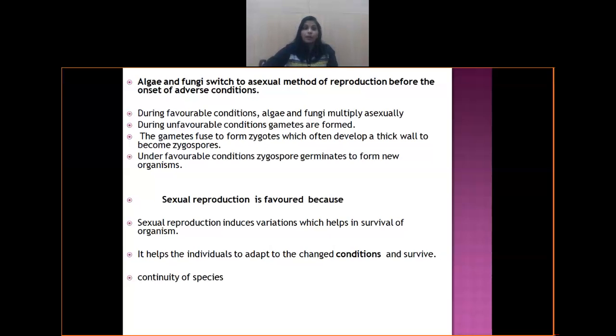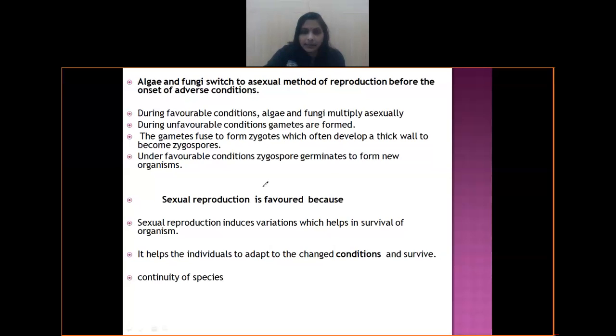They start forming the male gametes and female gametes, which we generally cannot differentiate because it's a lower organism. Then these gametes fuse to form what is called a zygote. And this zygote develops a thick wall around itself and forms what is called a zygospore.